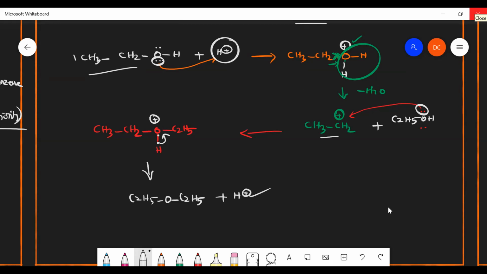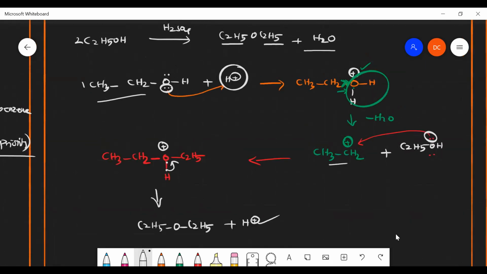Sir, in the second step, from where did C2H5 come, sir, as another compound? C2H5OH, because here we have used two molecules. Initially we have the first molecule. The first molecule will form the carbocation, then the second molecule will come and react.